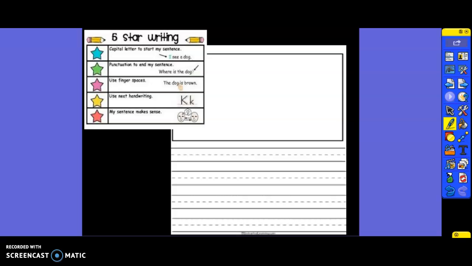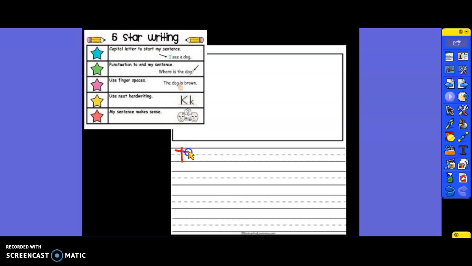So I'm going to start off my writing. Remember, when we write to tell what we learned, we always want to start our first sentence about what the main idea was. What was the whole pizza about? Our whole book today was about rain. So your first sentence could be to tell me what you learned about today. So we're going to start our journal today with our first sentence.